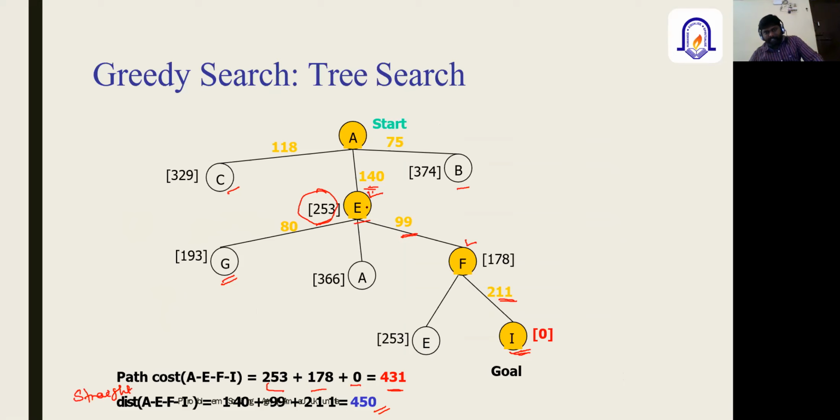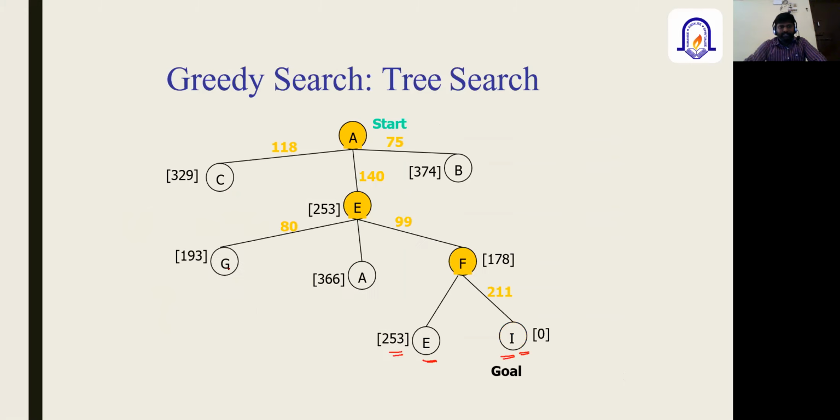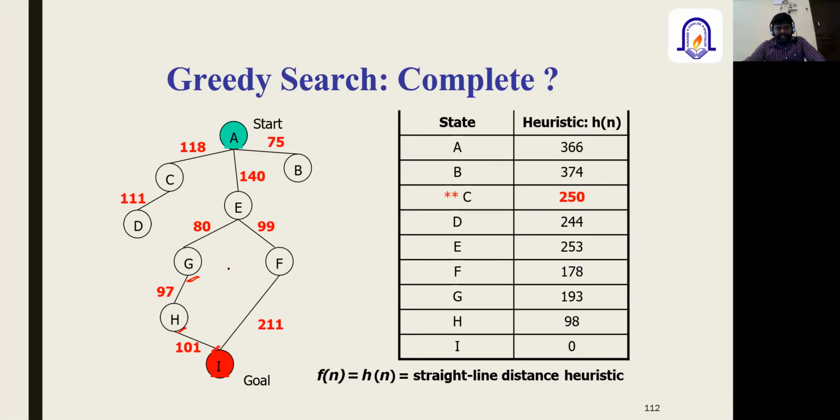So here, when we consider this path, E is already visited, because that is the start node, the distance is 0. So this can be neglected. Again, when we consider this path, G, further expanded with the other nodes H and I, their shortest path cost and the remaining path cost will be calculated. After that, the two path costs are compared, and whichever is the smallest is considered the optimal solution for the greedy searching technique.